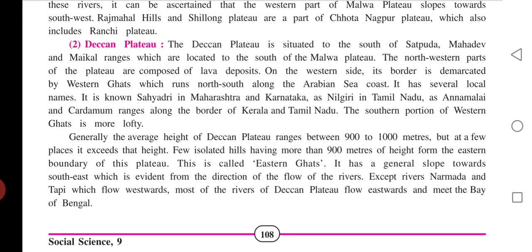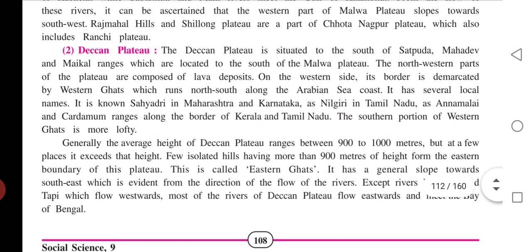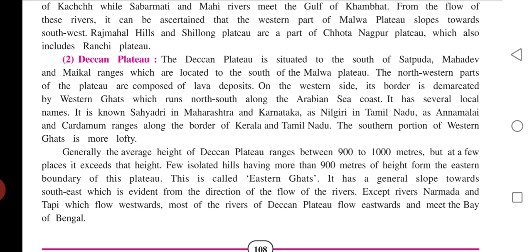It has a general slope towards southeast, which is evident from the direction of the flow of the rivers, except rivers Narmada and Tapi, which flow westwards. Most of the rivers of Deccan Plateau flow eastwards and meet the Bay of Bengal. So, if you start to talk about Malwa Plateau, that means the plateau that is in the southern side of India, right?